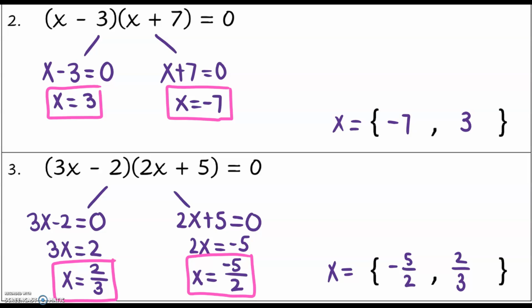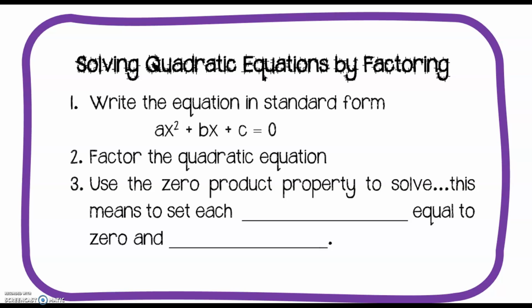Now we're going to take a look at some examples where we are solving using factoring and the zero product property. When solving quadratic equations by factoring, we want to make sure that the equation is in standard form, which again is ax squared plus bx plus c is equal to 0. We want to factor the quadratic equation, and we're going to go over and review the 4 different types of factoring we learned this year. Then you are going to use the zero product property to solve. This means set each factor equal to 0 and solve.